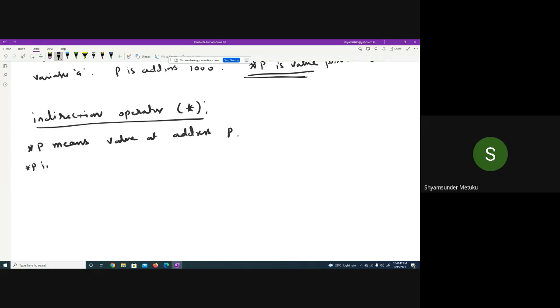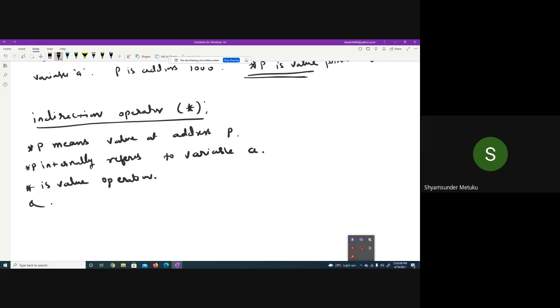Star p internally refers to variable a. Then star is the value operation. Ampersand is the address operator. They're quite opposite operators. Try to remember these points, okay?